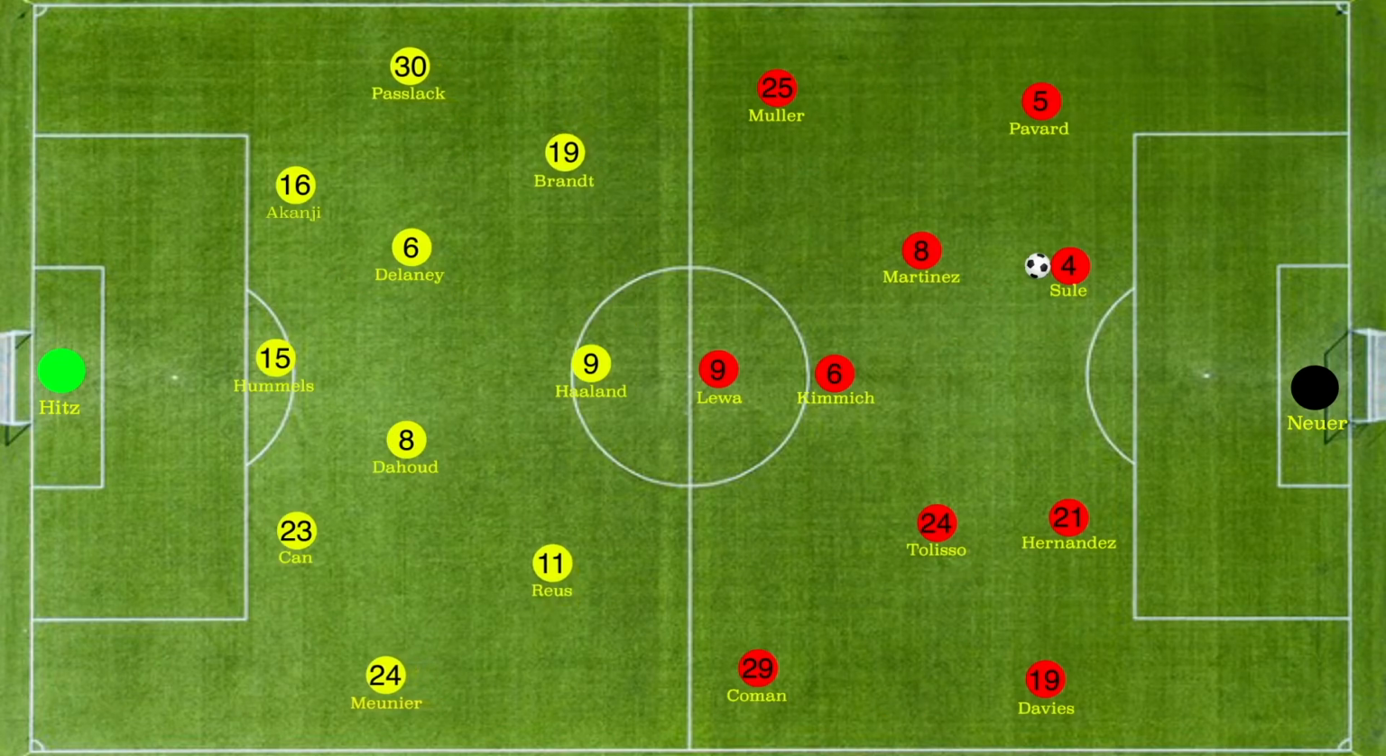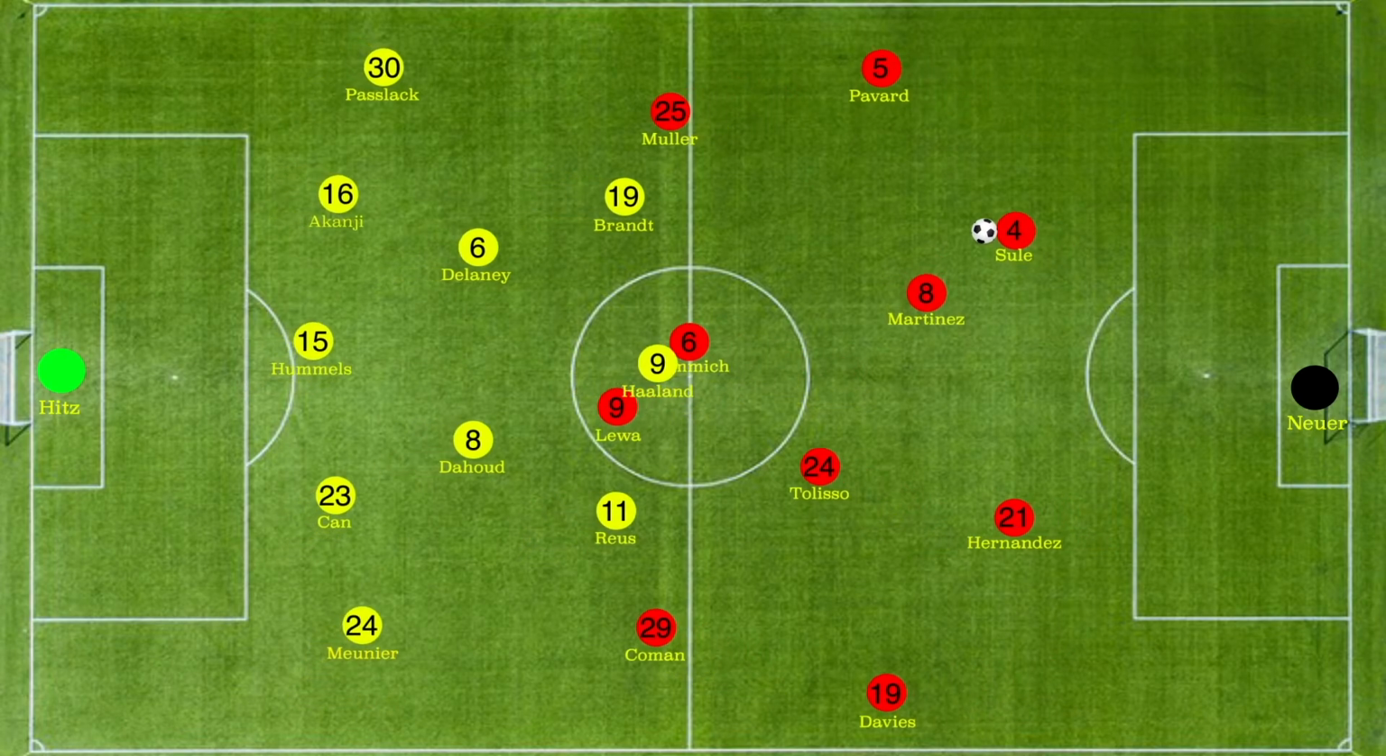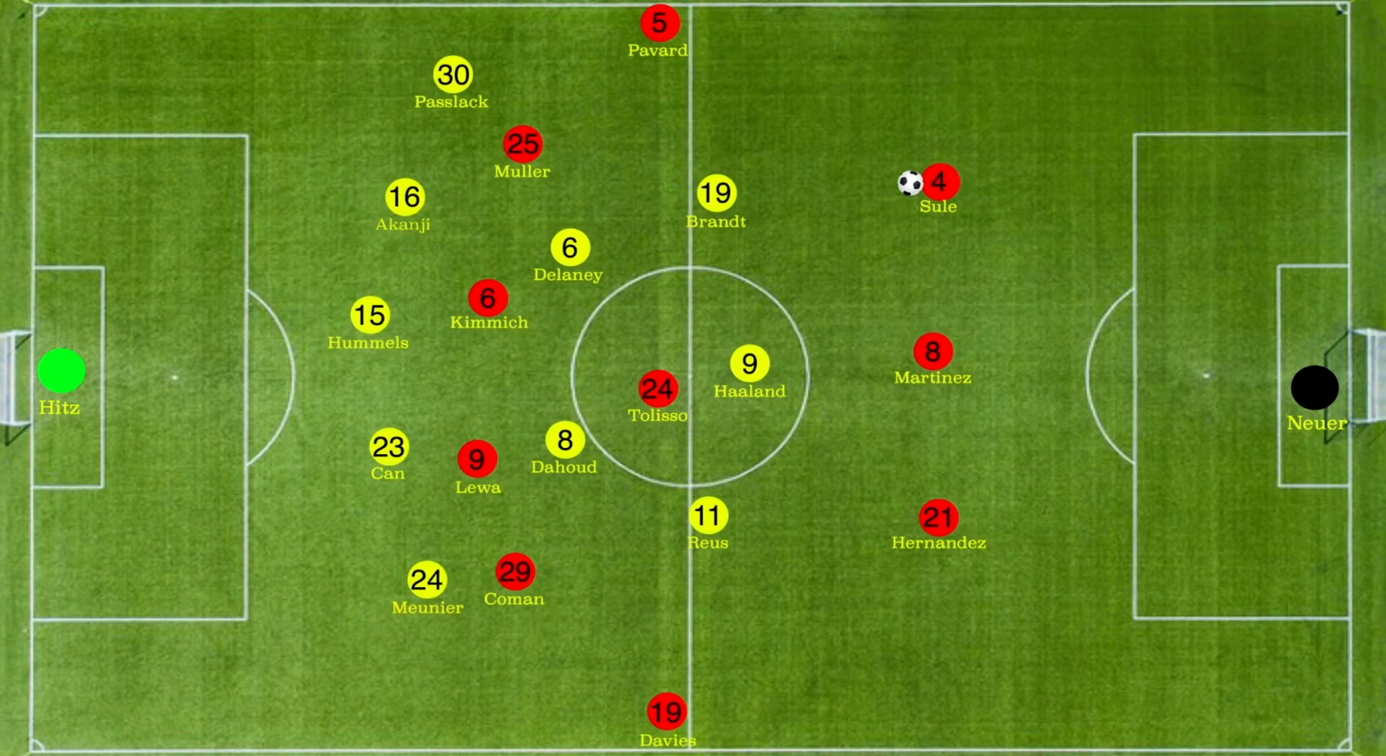Let's look at how Dortmund defended. Dortmund followed a 3-4-3 system while attacking, but switched to a 5-2-3 system while defending. Martinez dropped between Sule and Hernandez to make a back three, while Davies and Pavard went wide on their wings.